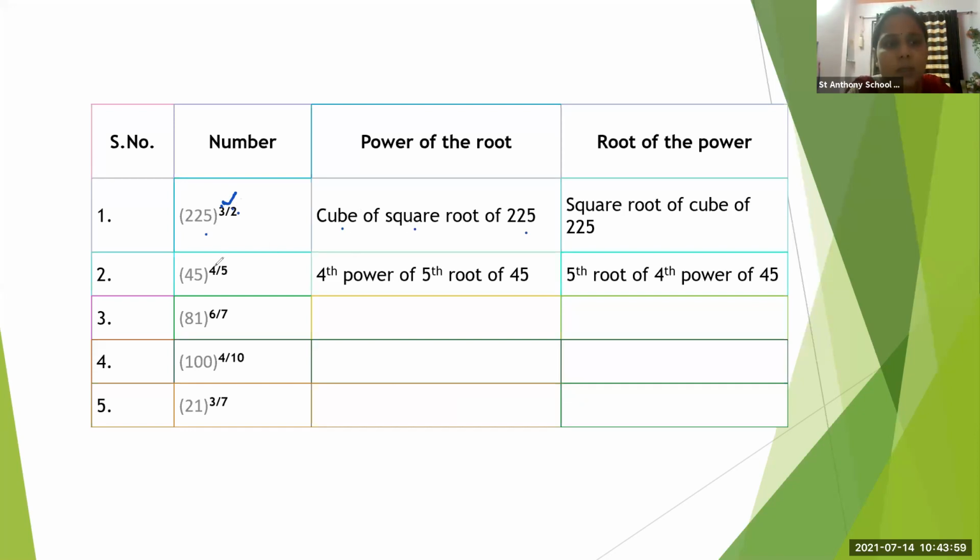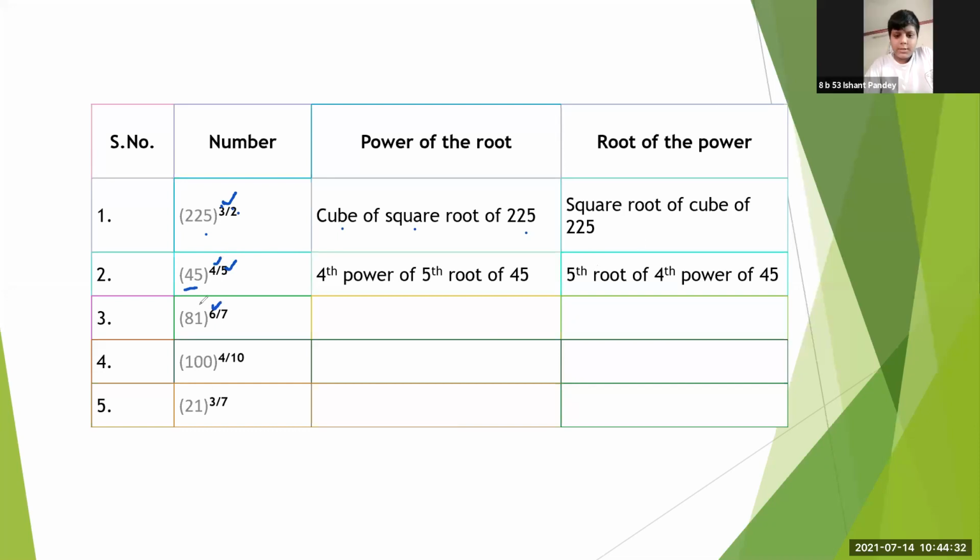ठीक है? Now here, what the power is? 4. So here we'll write fourth power of fifth root of 45. What we'll write it as? Fourth power of, पहले power लिखेंगे, power क्या है हमारा? 4. Fourth power of fifth root of 45. Yes. Now here, what the power is? 6. Ishant Pandey, I have unmuted you.